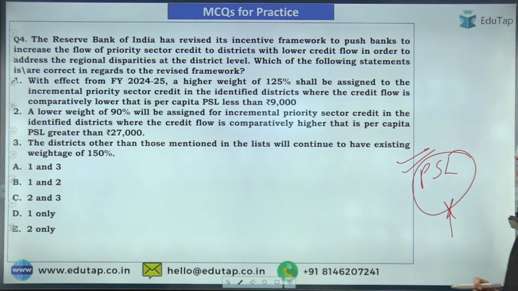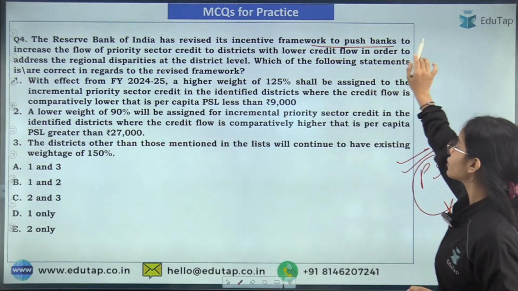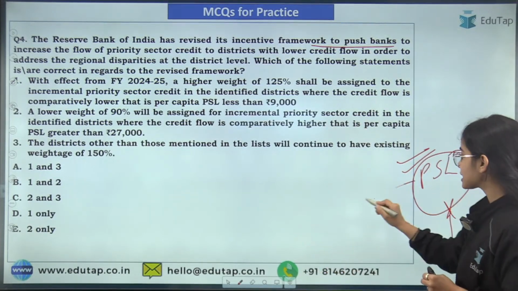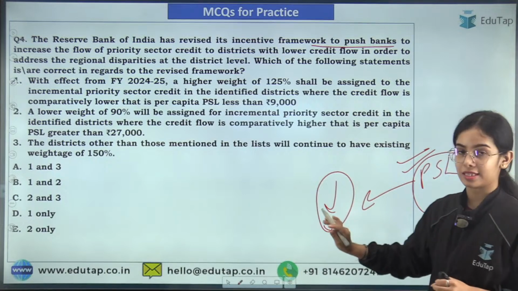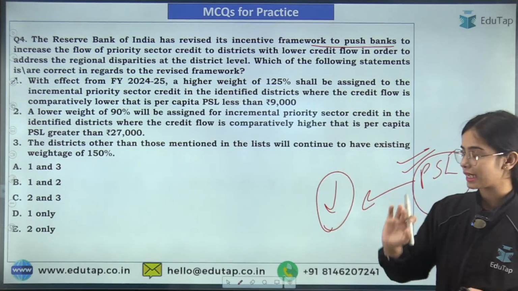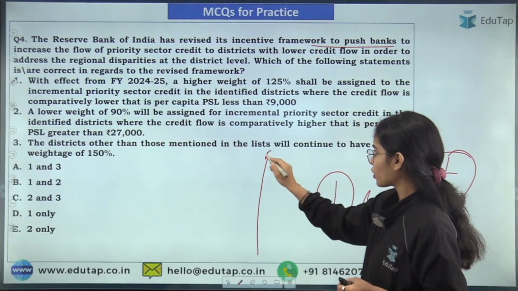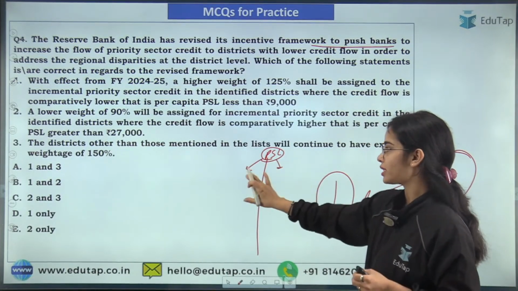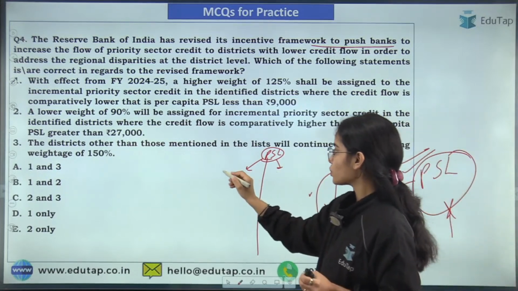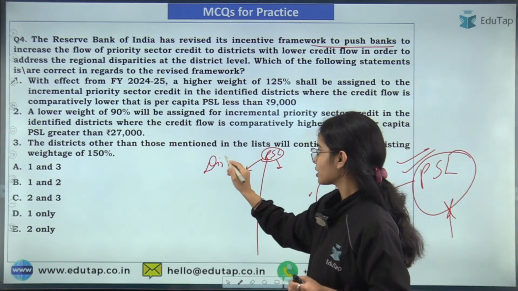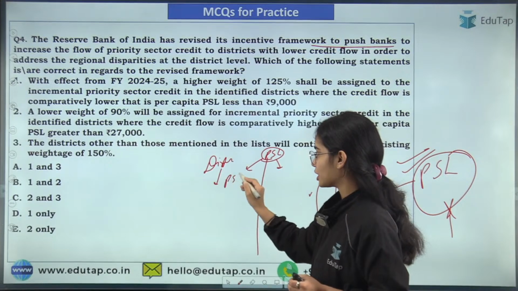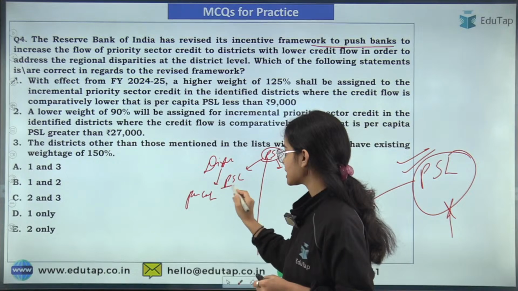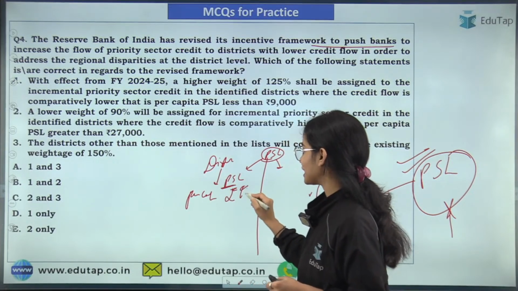So the Reserve Bank of India has revised its incentive framework to push the banks to increase the flow of priority sector lending to the districts that are having less of the PSL, that are having less of the priority sector lending. So in the priority sector lending that is happening, there are 2 lists that are being made. So one list is the district that is having less of the PSL. So less of the PSL means per capita priority sector lending is less than rupees 9,000.